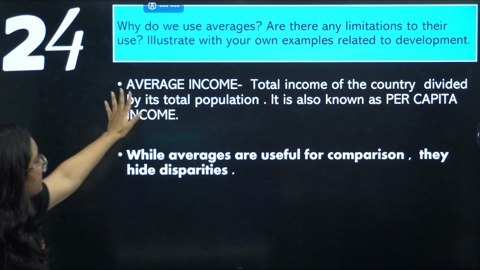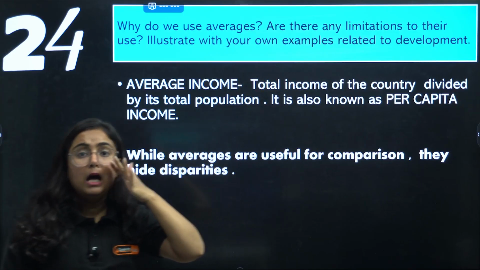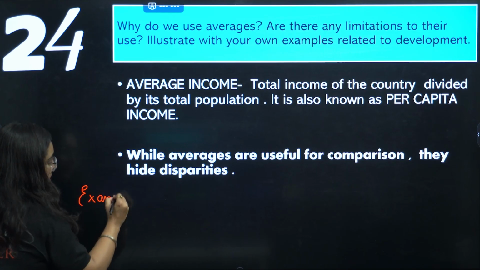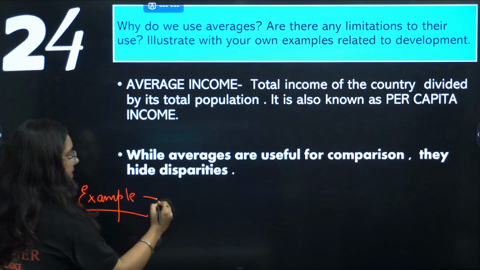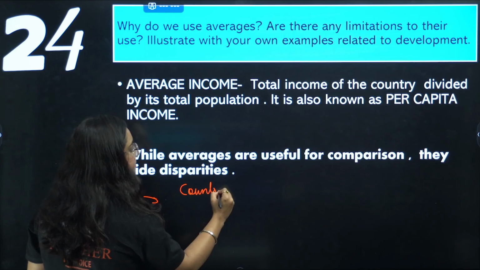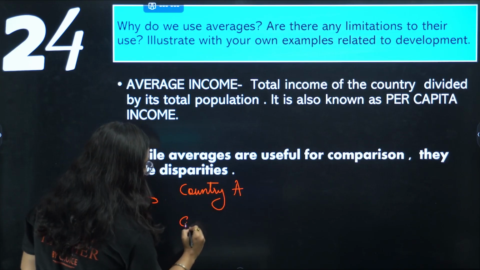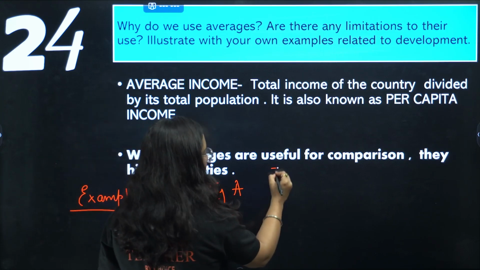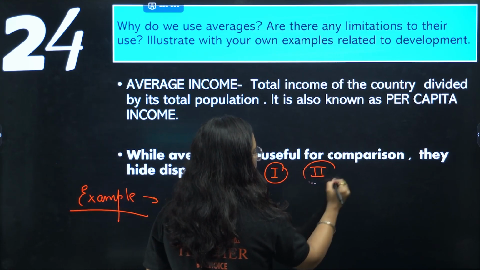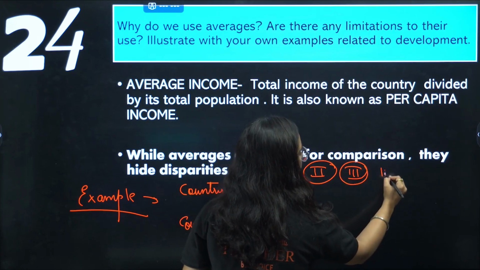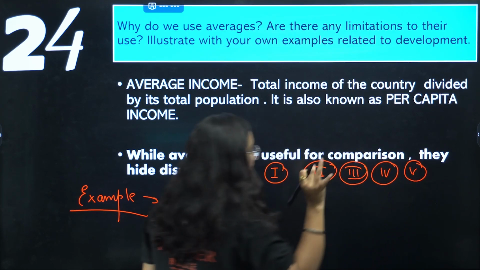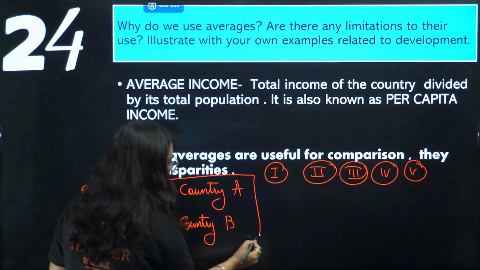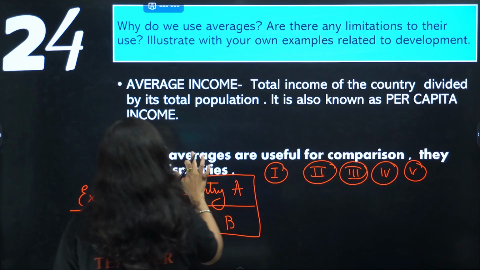It says that illustrate this with the help of an example related to development. Now, see how you will frame it. You will choose the example. There is a country A, because this is given in your NCERT book also. There is a country B. 5 residents are living in country A and B both. If we talk about both these countries separately, we see that